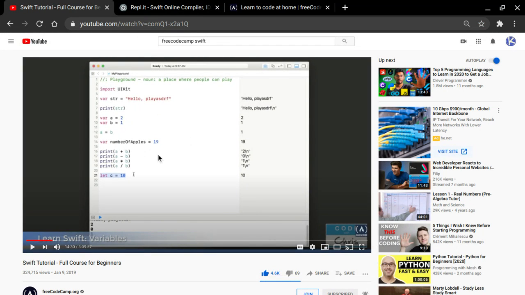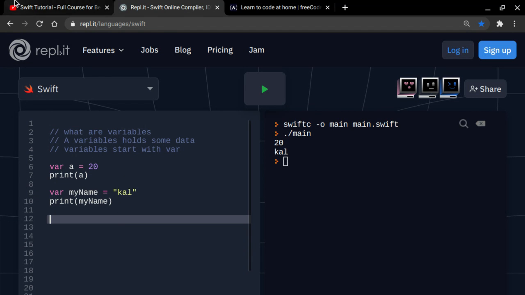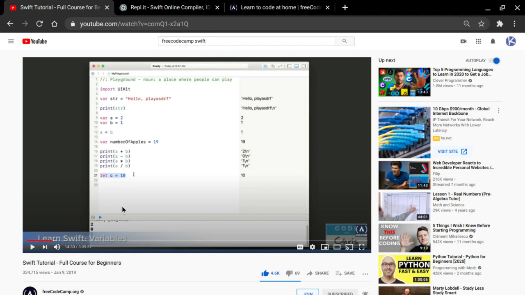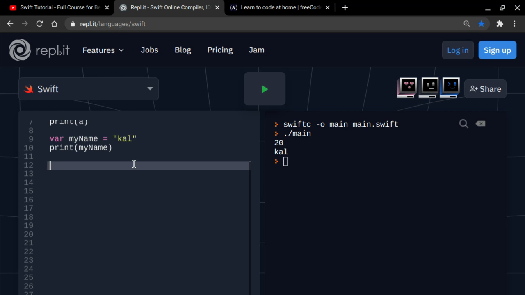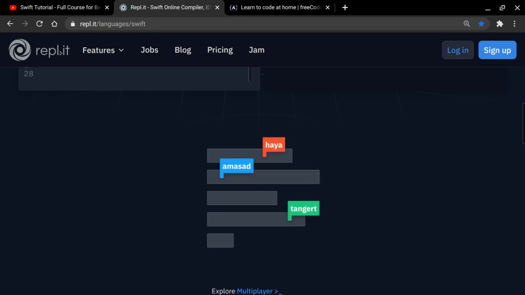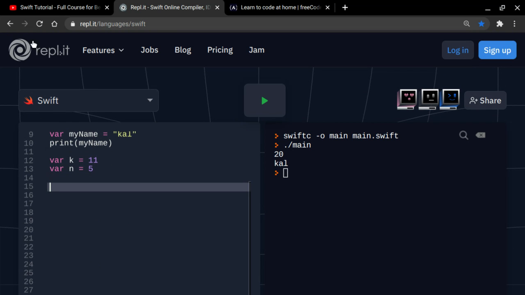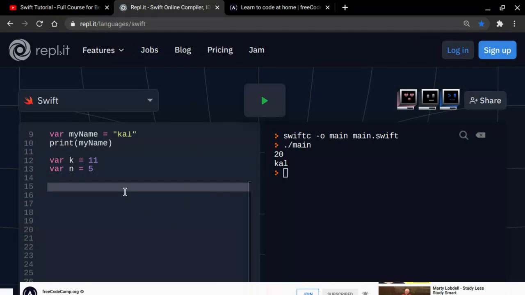Let's look in here and see some operators. Let's say we wanna declare a variable, like if you wanna add my brother's age and my age. I'm just gonna use this example. Var k equals 11, var n equals 5, and if we say that now, it says... the thing about variables is you can reassign them.